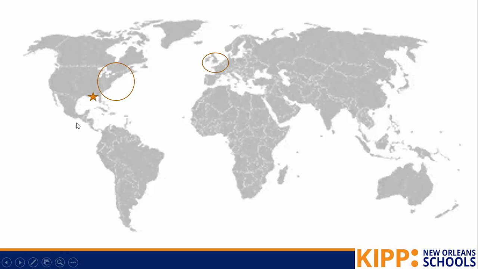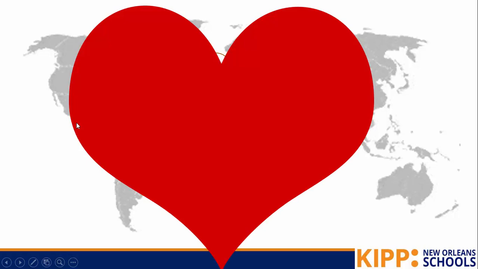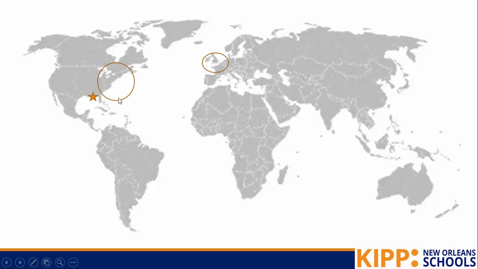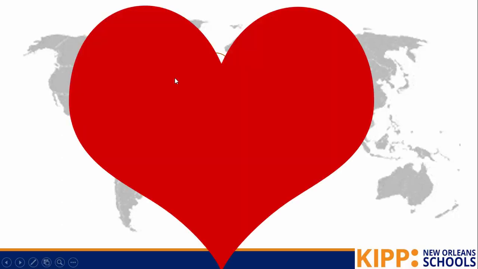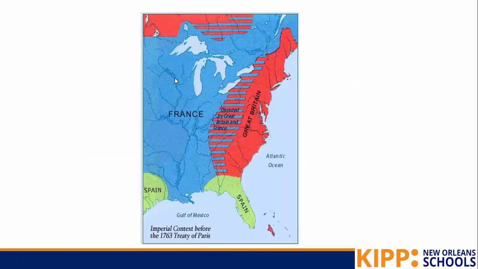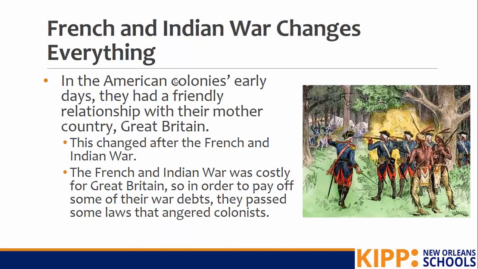Early on, the American colonists really loved being part of Great Britain. They considered themselves British citizens just kind of from afar. But we're going to learn today how the French and Indian War changes that. So, in American colonies' early days, Great Britain and America had a very friendly relationship. This changes after the French and Indian War, though.